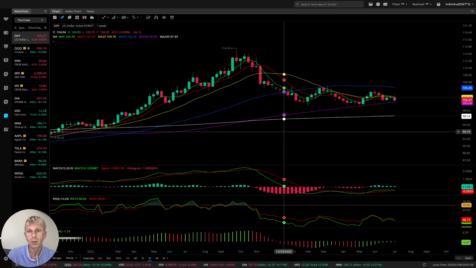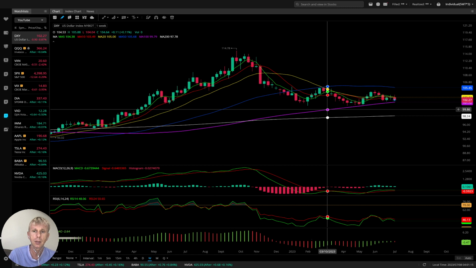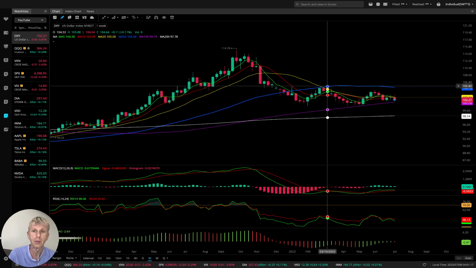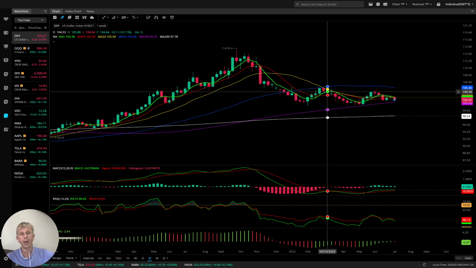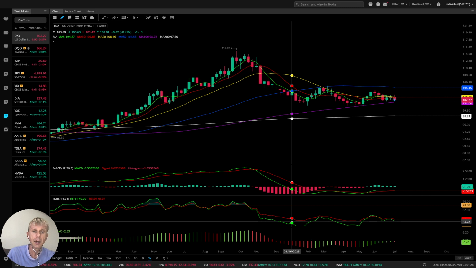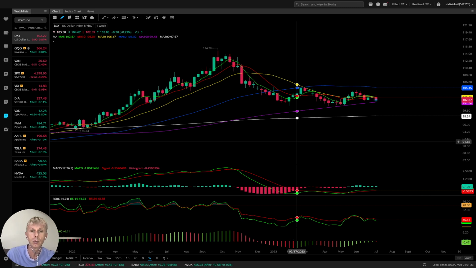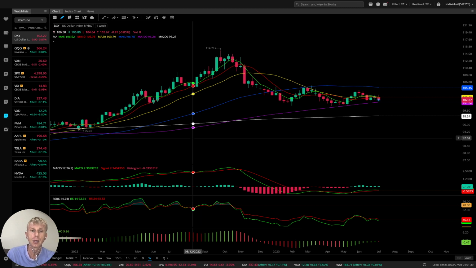Let me briefly mention my setup. I'm using moving averages. White line is MA 200, purple line is MA 100, blue line is MA 50, yellow line is MA 20, red line is MA 10, green line is MA 5. And MACD indicator, RSI indicator, and awesome oscillator indicator. Very simple. It's not easy because emotions are involved. But if you follow the indicators, you will be successful because indicators do not have emotions.